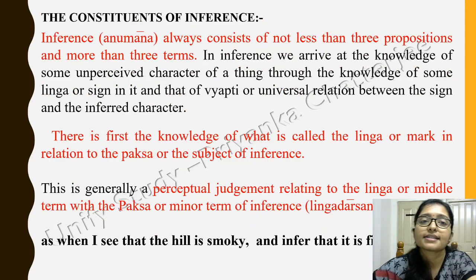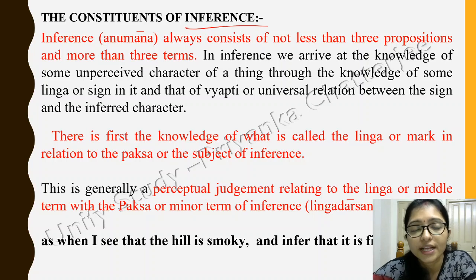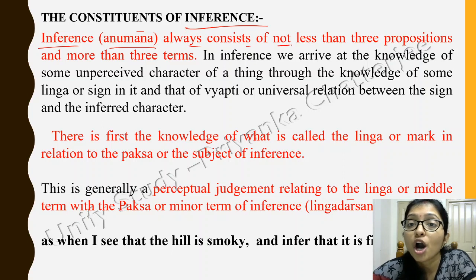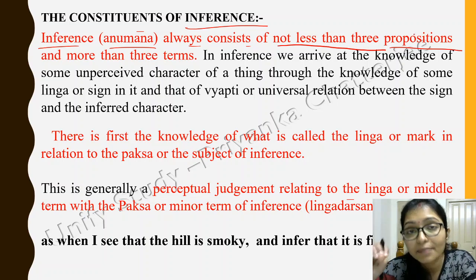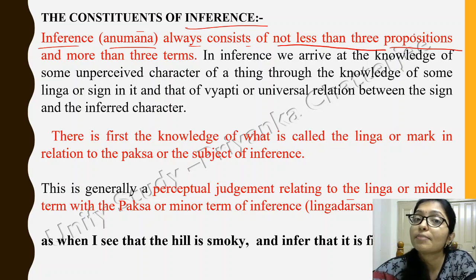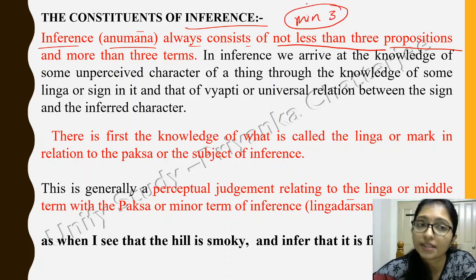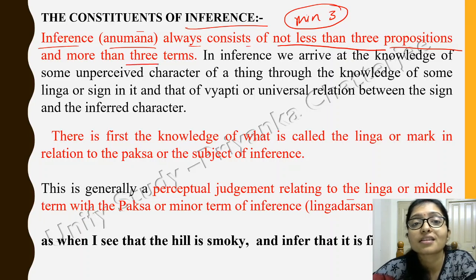Next one is the constituents of inference. The inference, or Anumana, always constitutes not less than three propositions, which means every time there should be a minimum of three propositions. Minimum three propositions should be there, and more than three terms are possible.